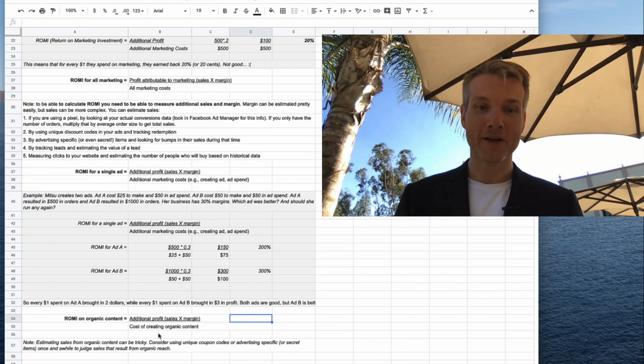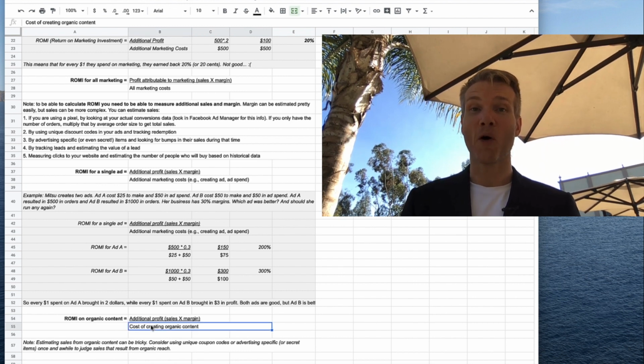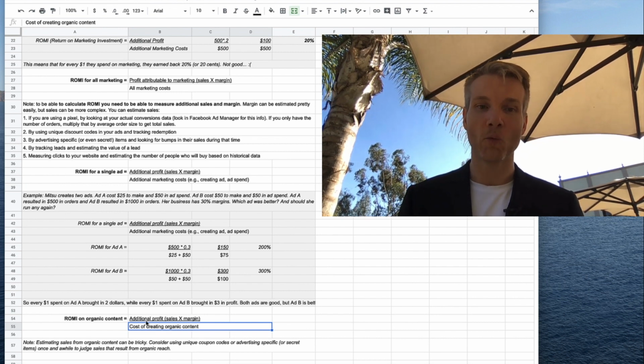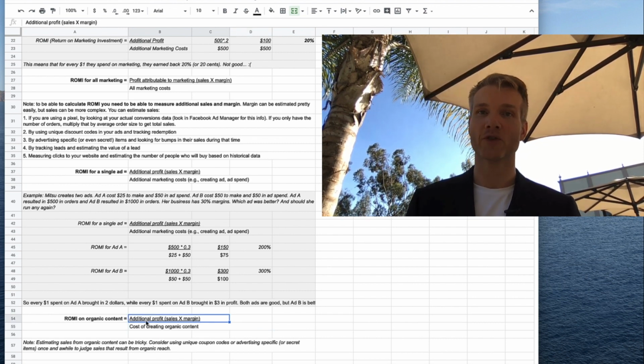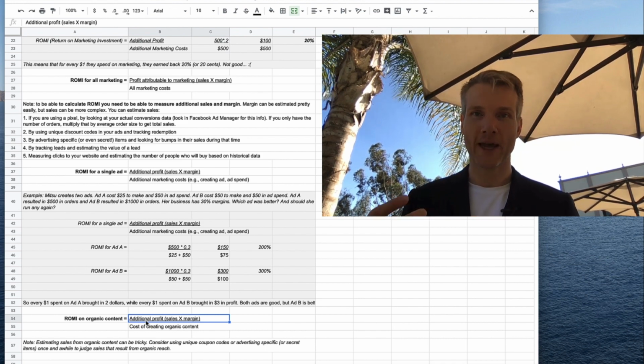What's great about ROMI is you can take it and adapt it to a whole bunch of different types of advertising. We can even do it for organic content. We can take a look here, ROMI for organic content. Basically, all we want to do is add up all of the costs involved in posting to our organic content, maybe for, say, the last month, and then take a look at what the profit is that's coming in as a result. The challenge here is going to be tracking sales that result in your organic content.